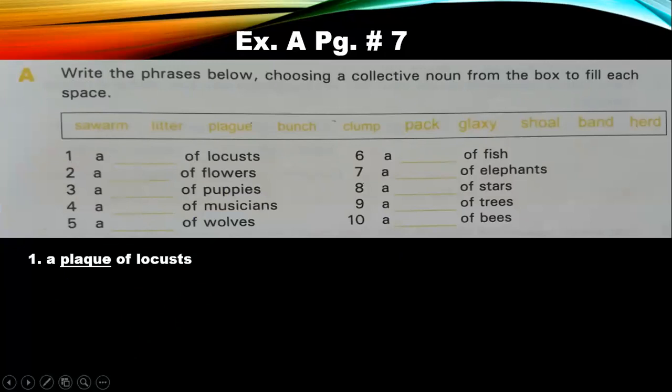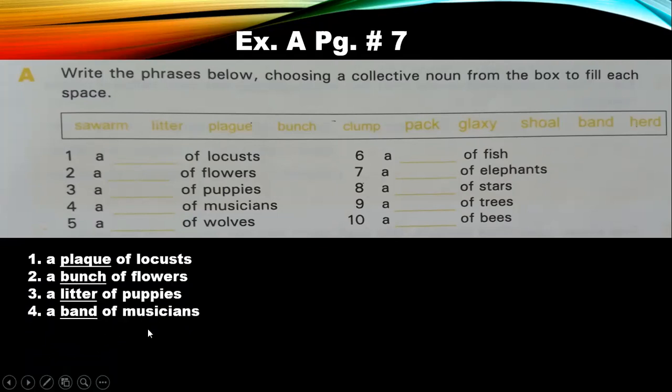Okay. So a flock of locusts. What are locusts? Nowadays we are hearing a lot about them. You know them? It's the group of locusts that is attacking the fields in Pakistan nowadays. So the group of locusts is called a flock. Okay, a flock of locusts. A bunch of flowers, a litter of puppies, a band of musicians, pack of wolves. Okay, so I've done 5 for you.